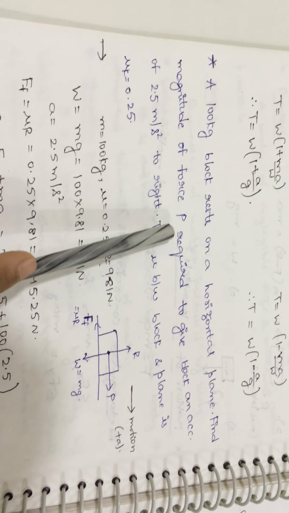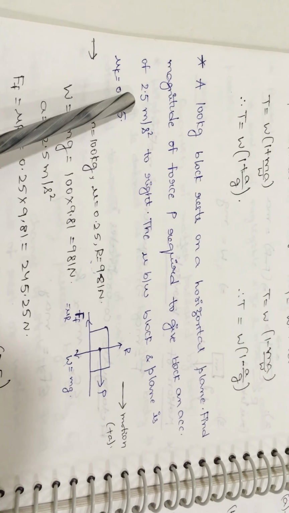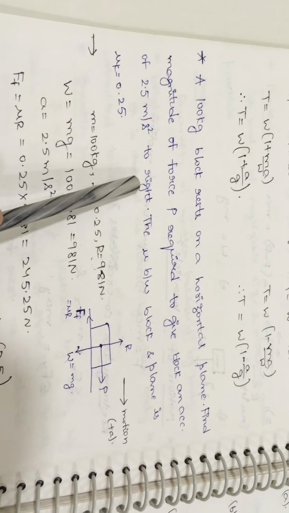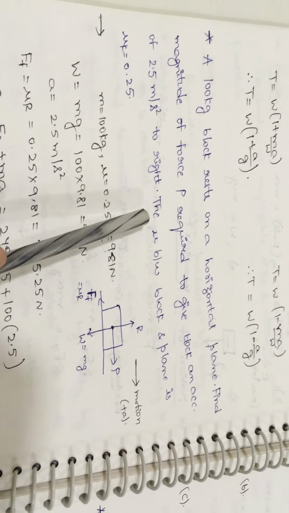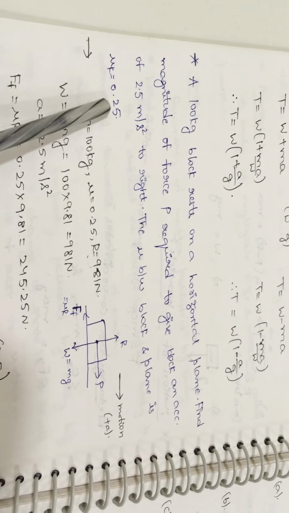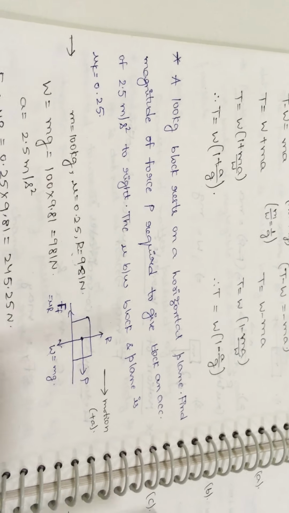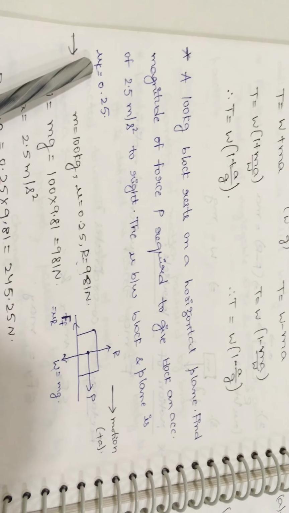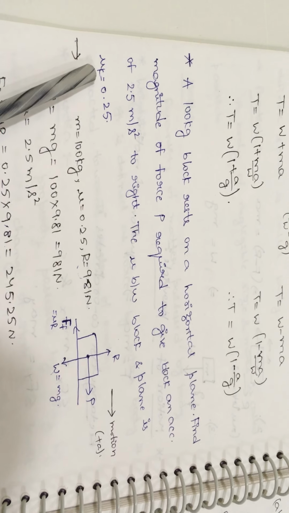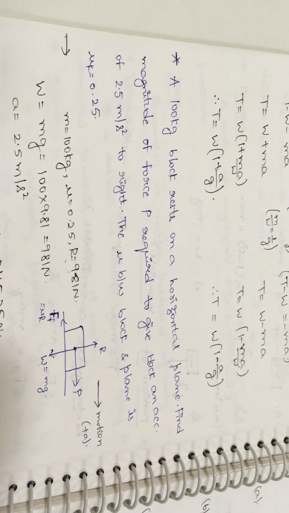Find the magnitude of the force P required to give the block an acceleration of 2.5 meter per second square to the right, and the mu value between the block and the plane is given as 0.25. So here completely horizontal forces are there. Now see the problem. Here mu value is there. Mu is nothing but coefficient of friction value only. So this problem will come under the friction topic.